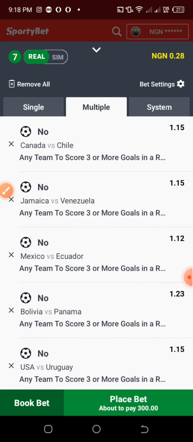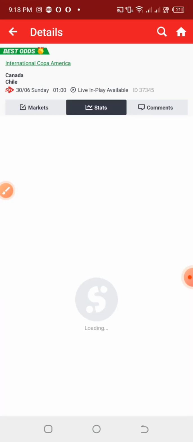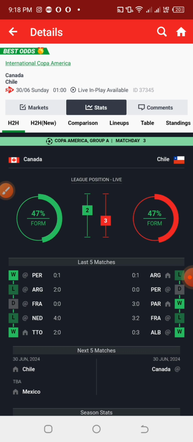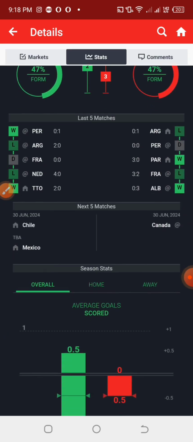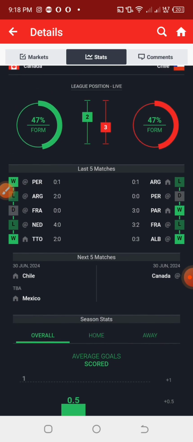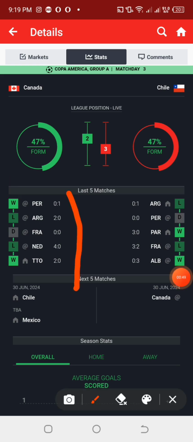The betting strategy is any team to score 3 goals in a row, either yes or no, or predicting particular teams, maybe home teams or away teams, to score goals in a row. First I would like to display some odds for you guys. We are going for the small odds, around maybe 1.7 odds and 2 odds, before we move on to the 8,000 odds under this same betting strategy.